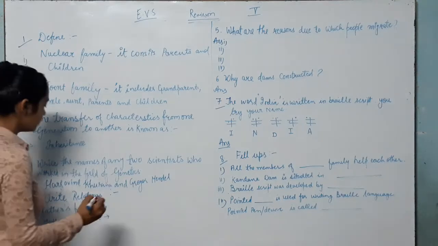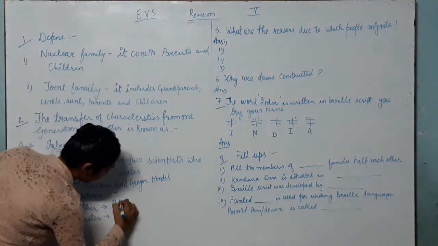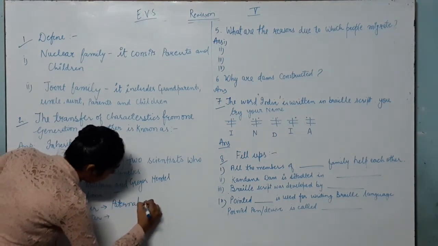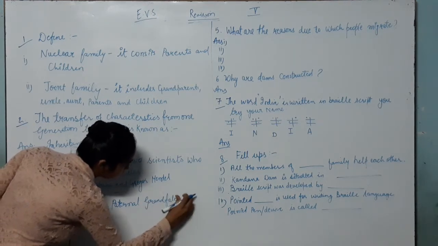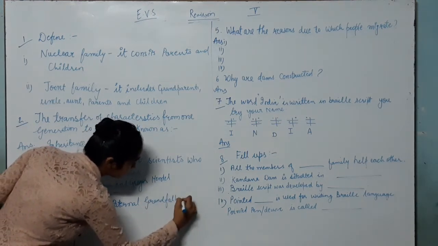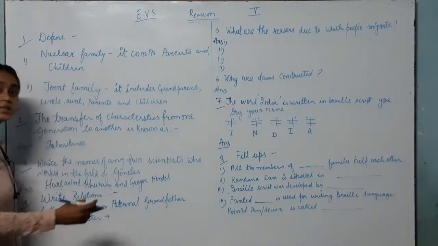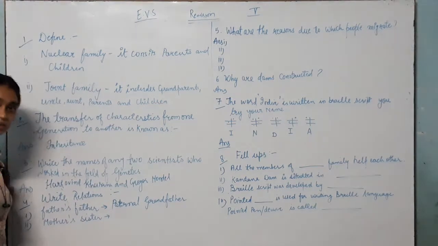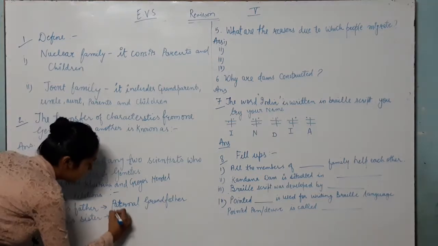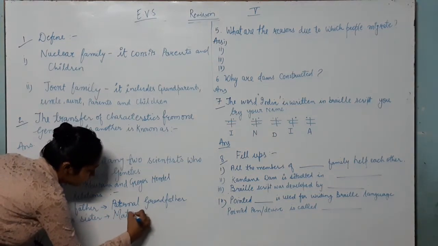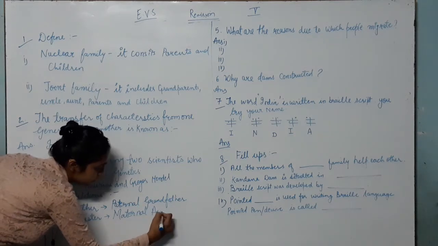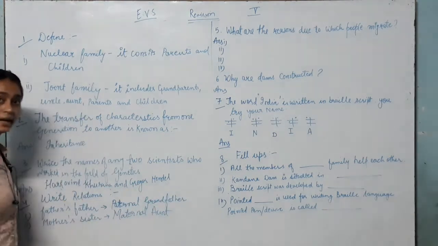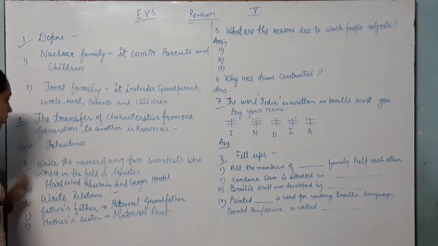Okay, so father's father is paternal grandfather. Mother's sister is known as Mausi, so maternal aunt. It is called maternal aunt. Always remember, father's side is paternal, mother's side is maternal.